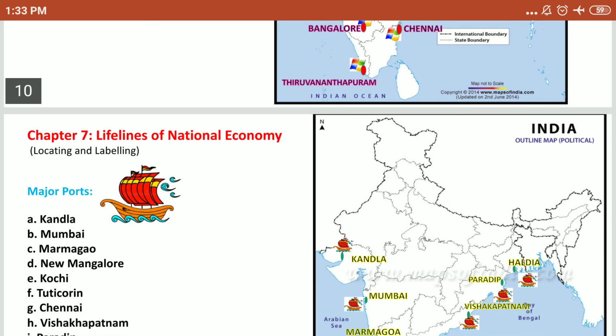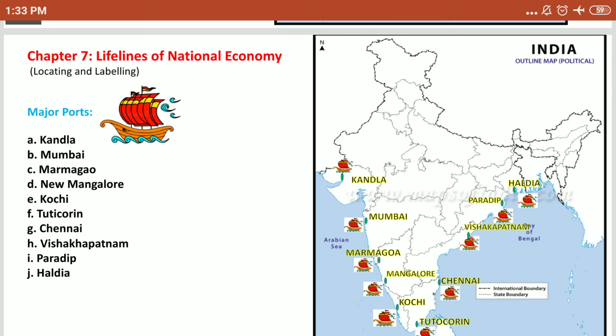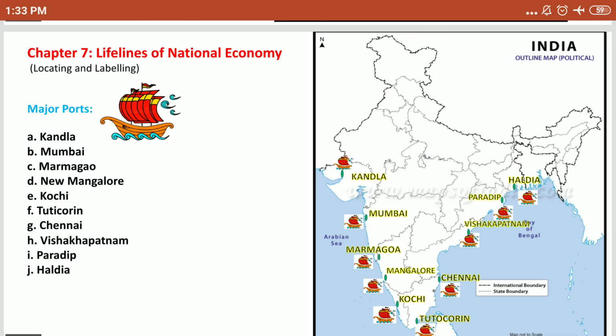Now, last but not least, lifelines of national economy, chapter number 7. Here we have two things. One is major ports. It may be locating and labeling. There are 12 very important ports. Kandla is in Gujarat. Mumbai is in Maharashtra. Marmagoa is in Goa. New Mangalore is in Karnataka.